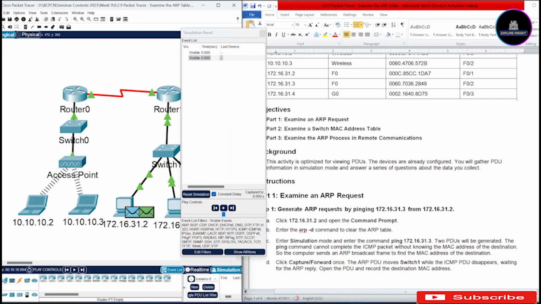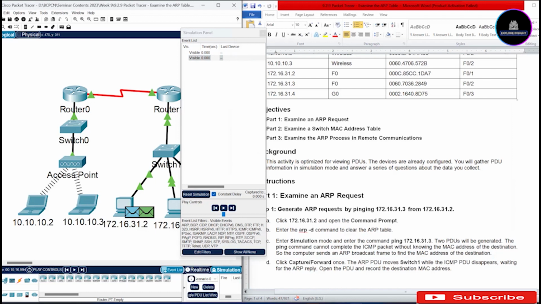Okay, so the ping command cannot complete the ICMP packets without knowing the MAC address. That tells us that our ARP PDU will be used to find the MAC address of the destination by sending a broadcast frame. So all we need to do now is to click forward once. And once we click here, you can see this forward.